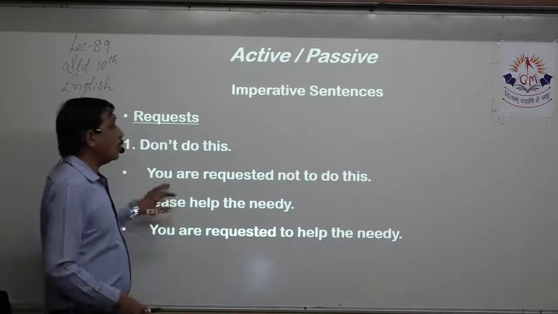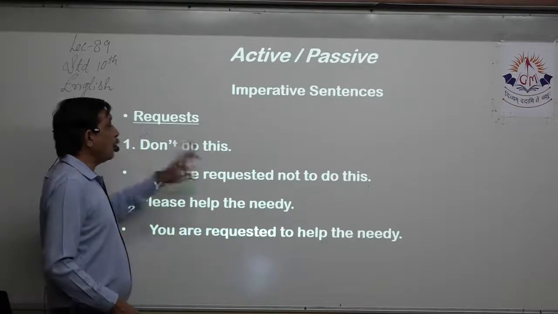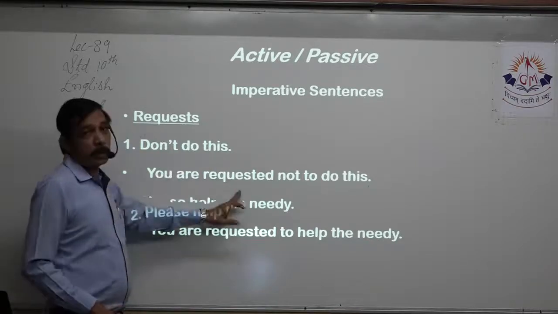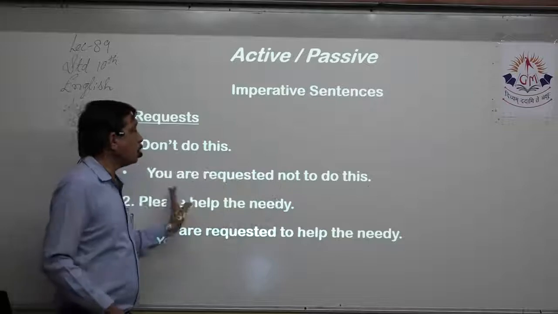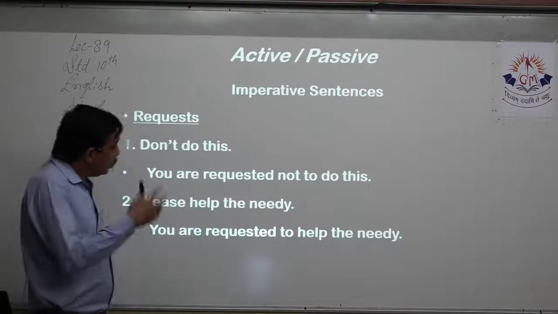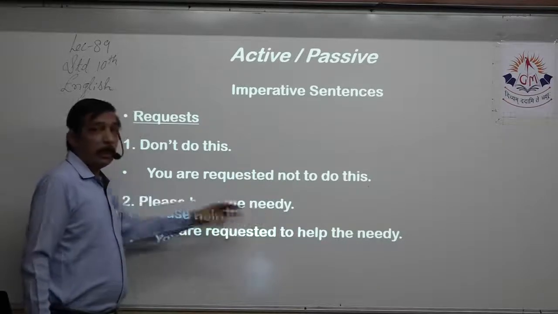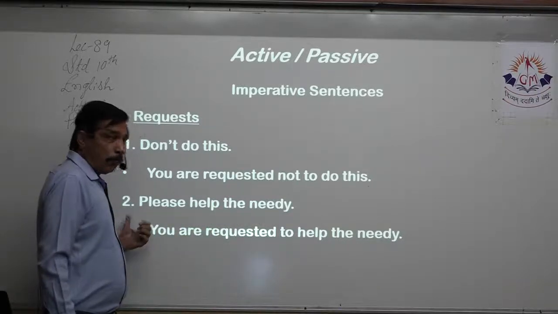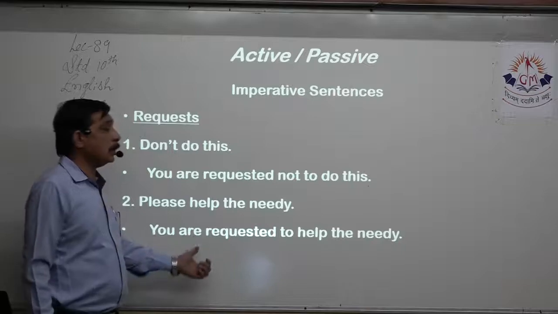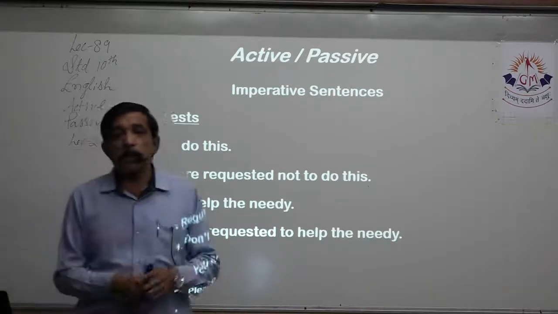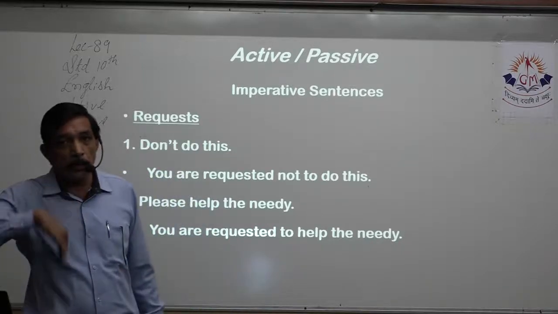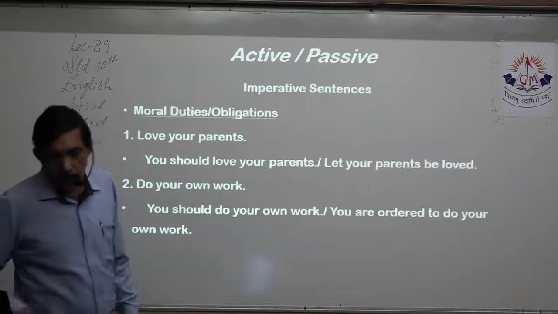Don't do this. You are requested not to do this. You don't do this. So you are requested. Negation is there, so you are requested not to. Then do this remains as it is. Please help the needy. You please help the needy. So you are requested to. The rest of the sentence stays as it is, because please gets converted into request.